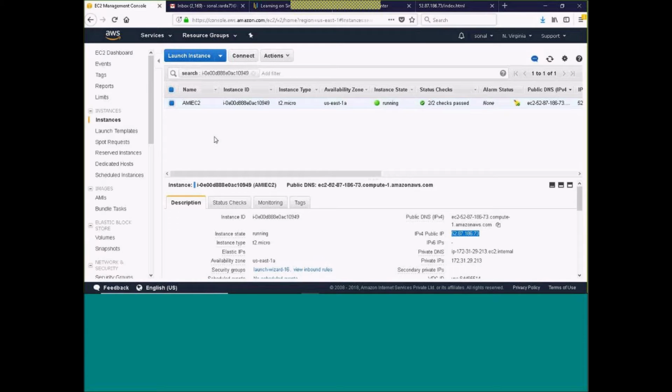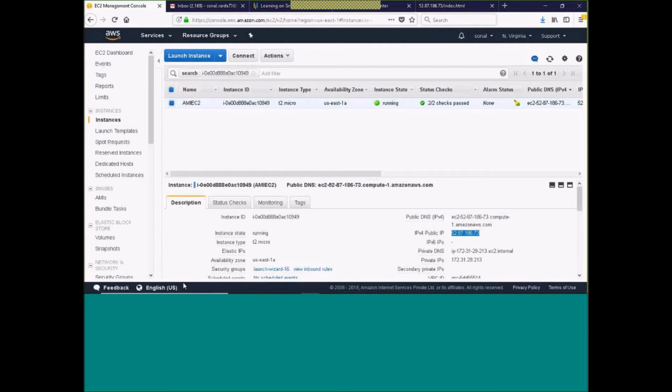We installed HTTP. I created an HTML page, and I started that service and ran chkconfig on, so that even over reboot it will persist. And then I created an AMI, and by using that AMI I launched a new server. So this is the new one, and by using this public IP I'm able to reach that index.html.